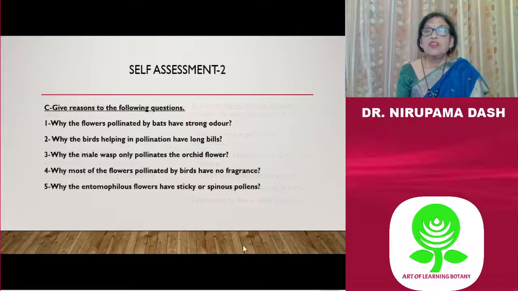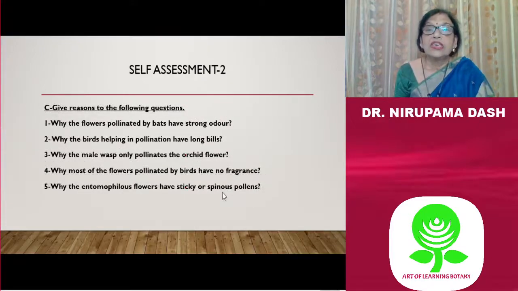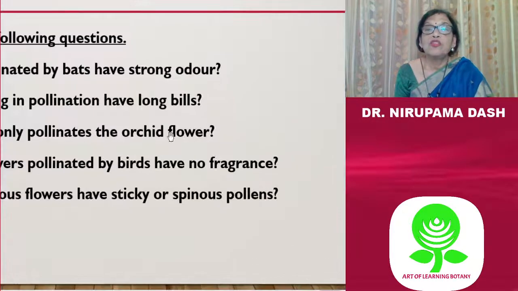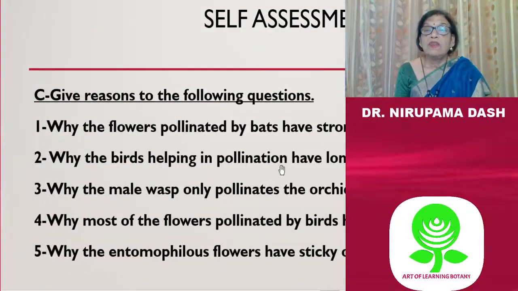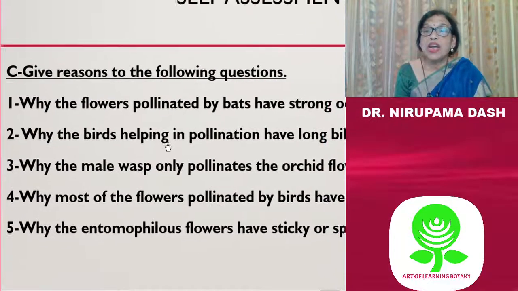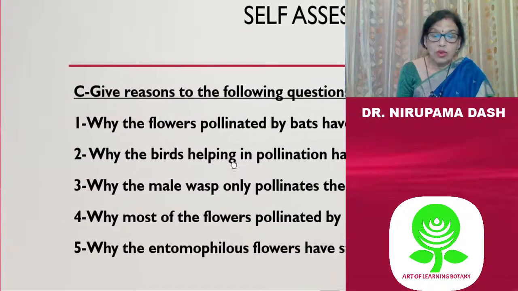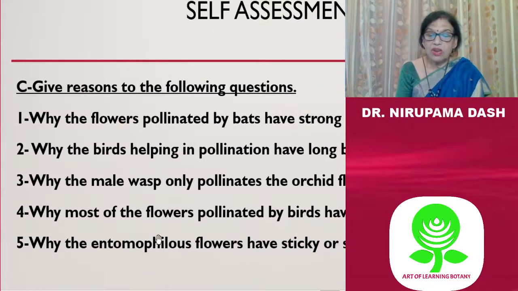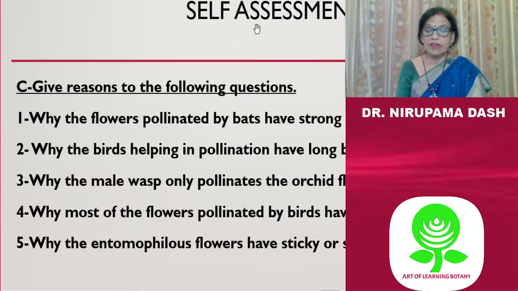The next question, give reasons for the following. Why do flowers pollinated by bats have a strong odor? Bats are nocturnal creatures. They fly in the dark. This strong odor helps attract bats because bats like that odor.